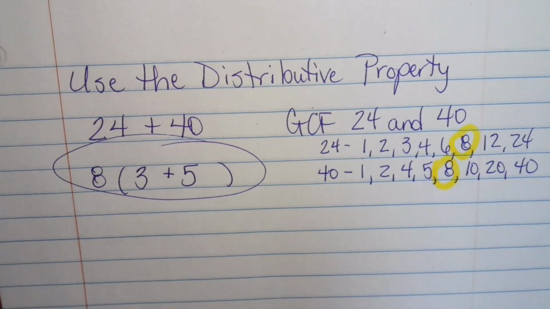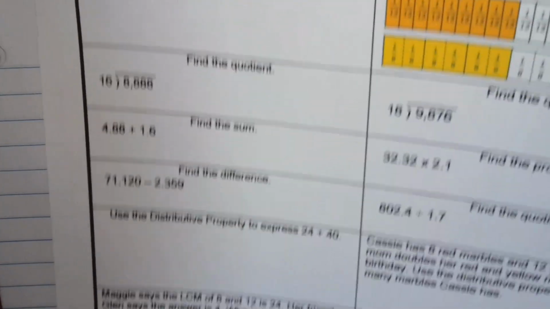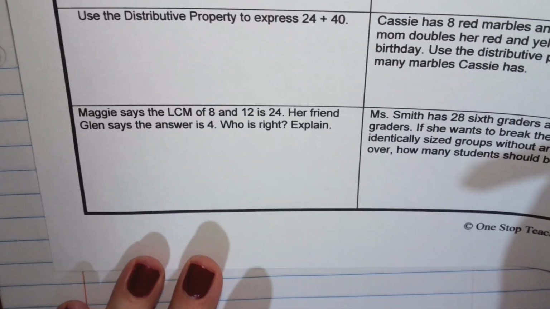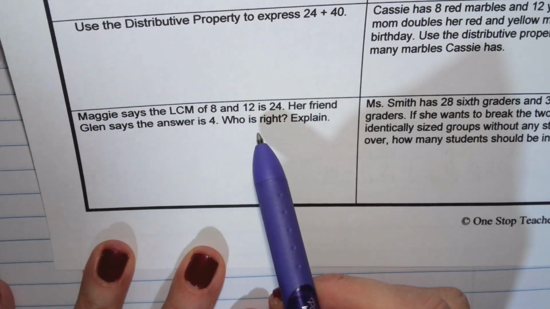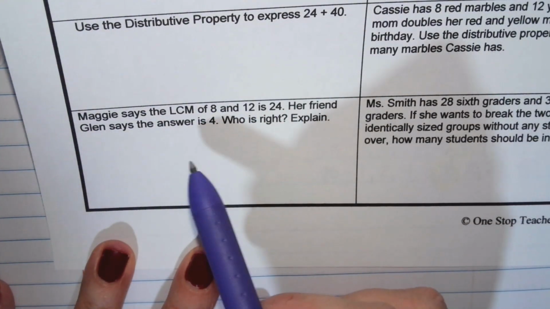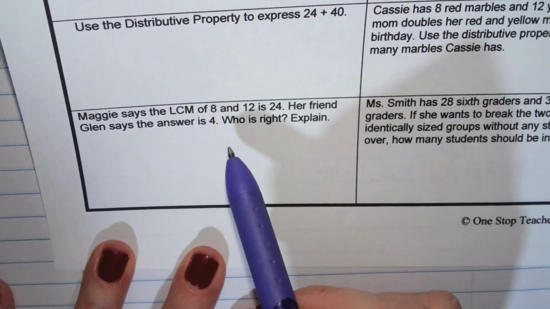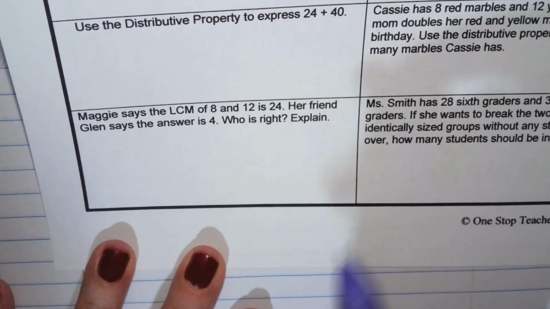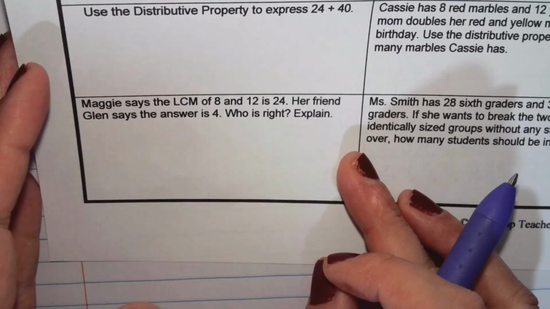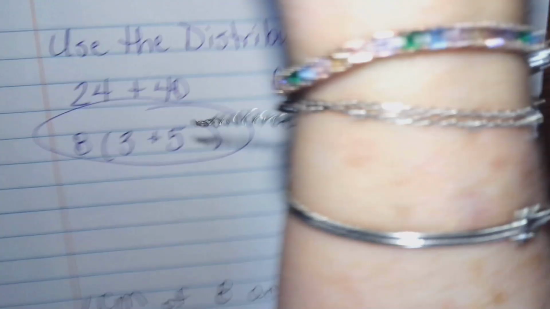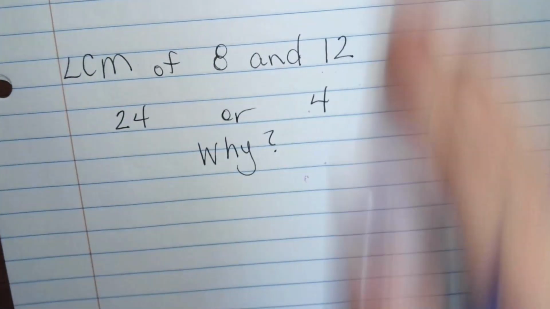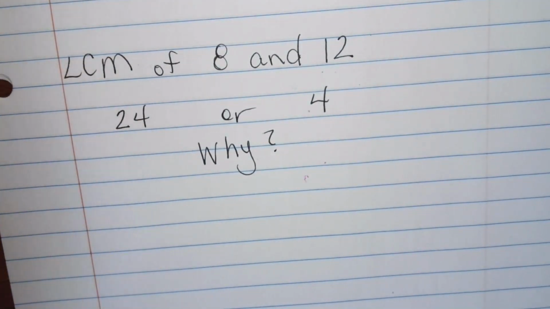All right, our last one is the type of word problem. It's talking about Maggie down here. Maggie says that the least common multiple of 8 and 12 is 24. Her friend Glenn says the answer is 4, so who's right? Why? Explain it. Okay, so I just wrote down a few notes here. Least common multiple of 8 and 12, 24 or 4.